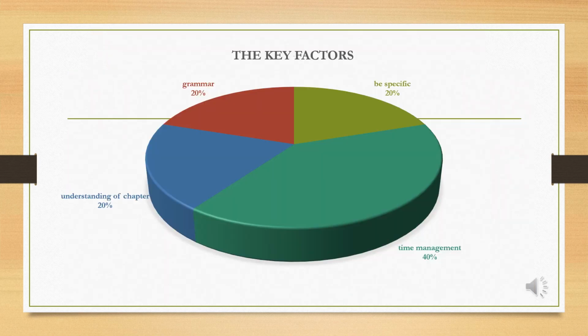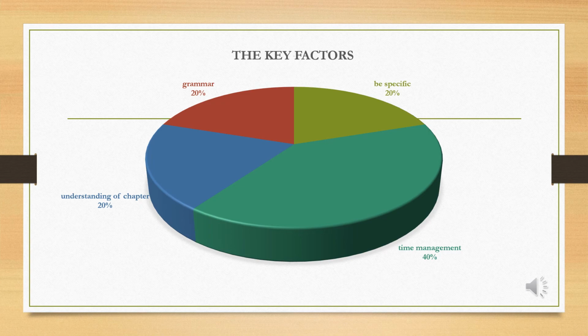From the examination point of view, there are 4 factors students must keep in mind to score well. 20% each is contributed to grammar, understanding of the chapter, and being specific. First, 20% is understanding of the chapter, that means you must understand the chapter thoroughly. Next 20% is for grammar.